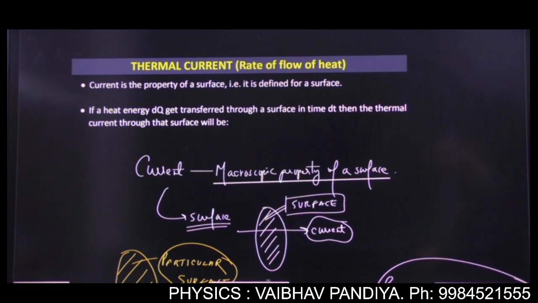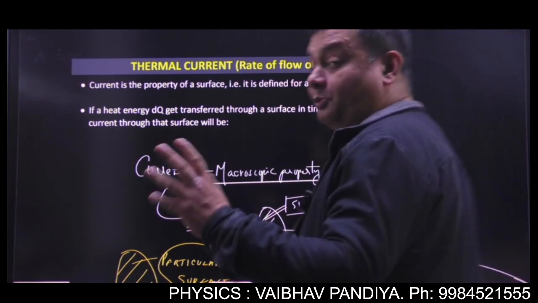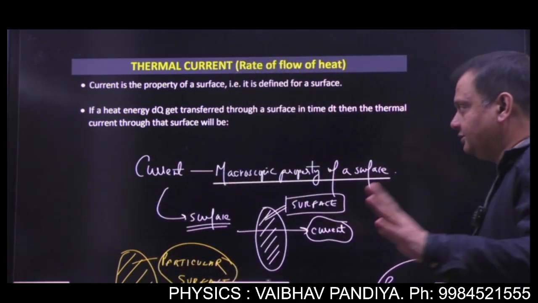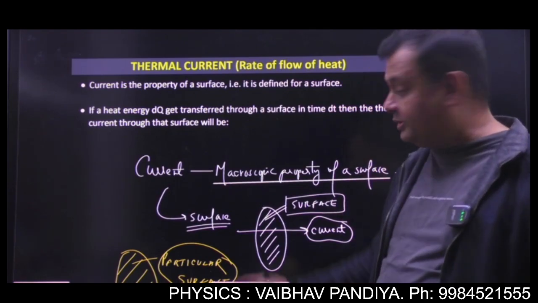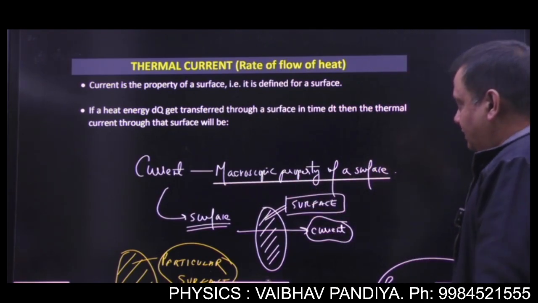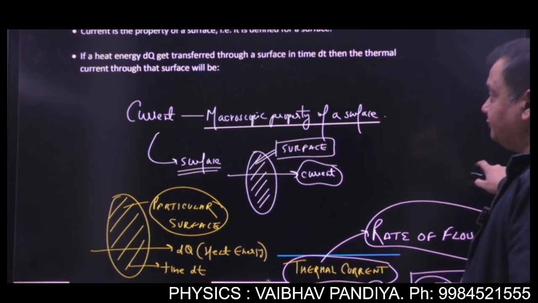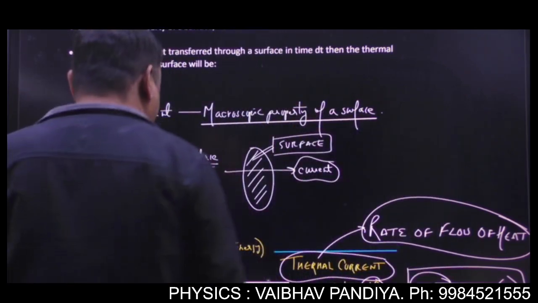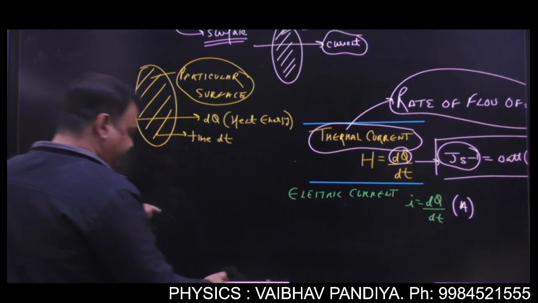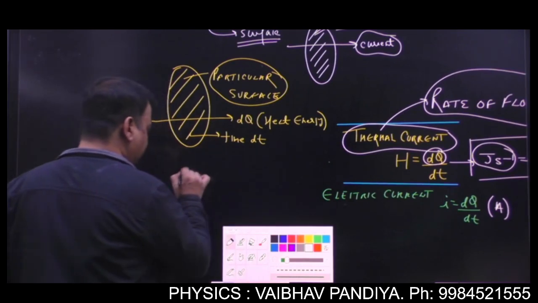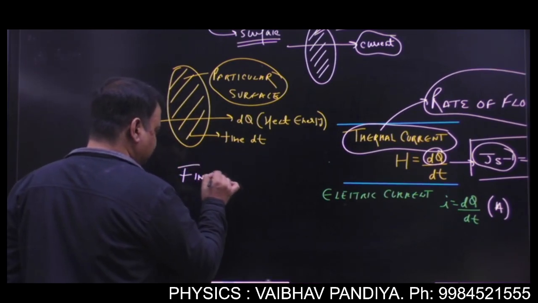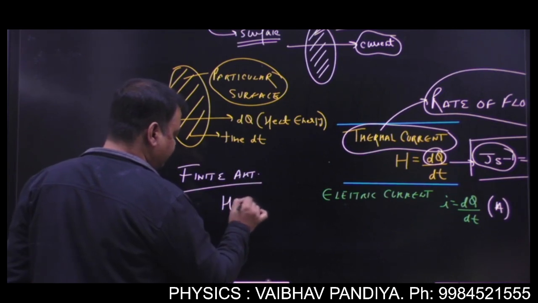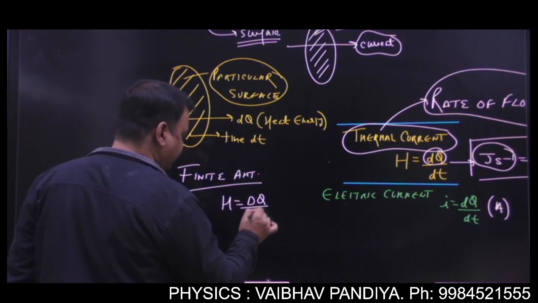First thing I told you, current is a macroscopic property, which is a property of some surface. You always define the current or measure the current through any surface. And if an amount of energy dq gets transferred through a surface in a time, say dt, then the current would be dq by dt. If you are given a finite amount, you can write the thermal current as delta q by delta t.